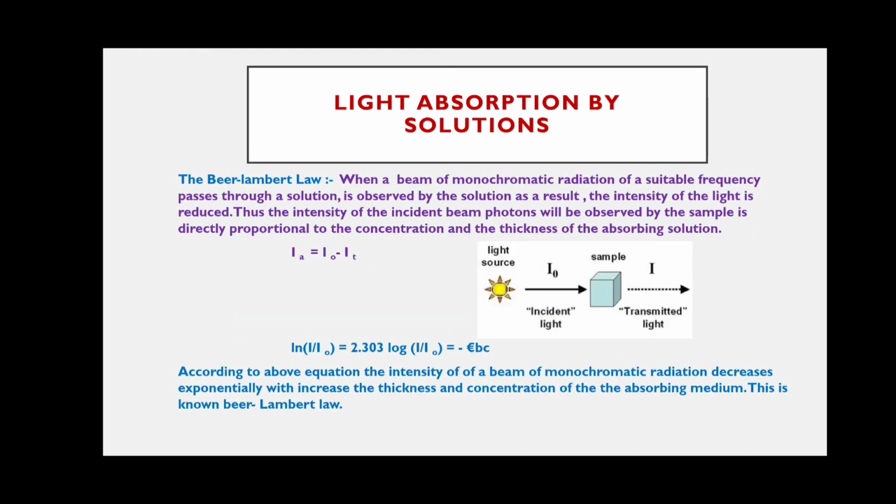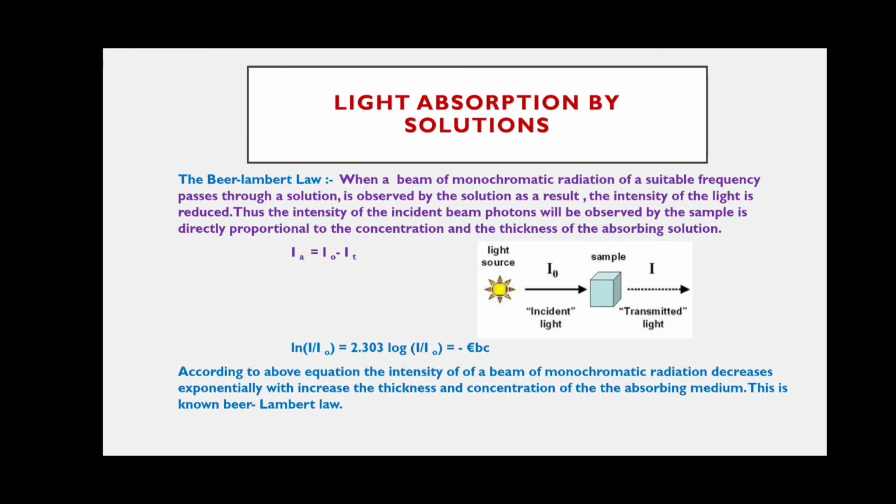Next, these are the one type of re-emission process. Another type of consequence of light absorption by the molecule: for example, some light radiation is passing through a sample.